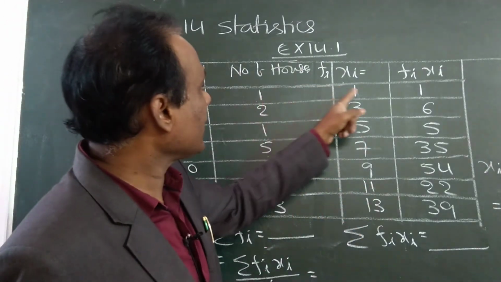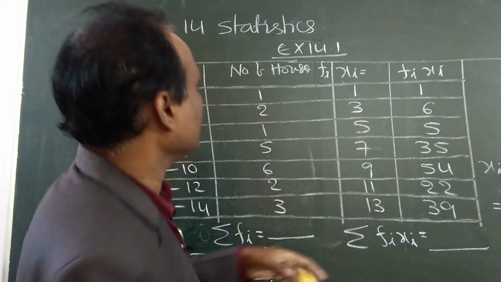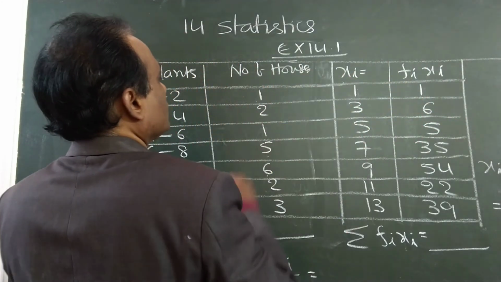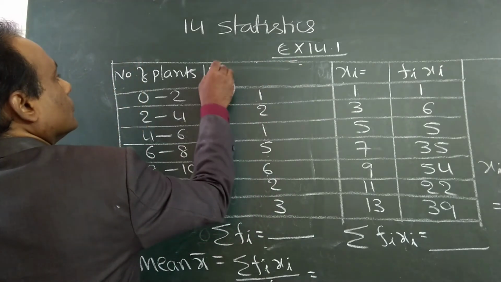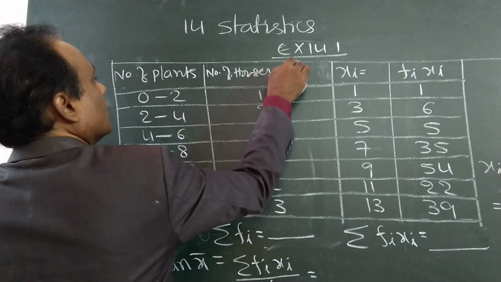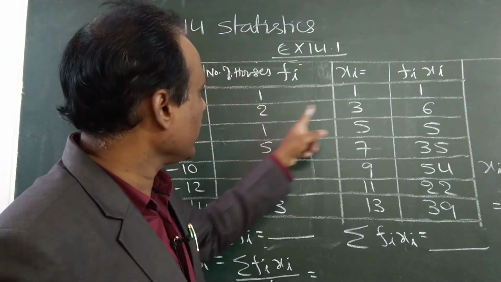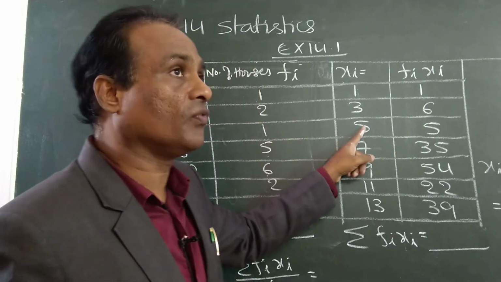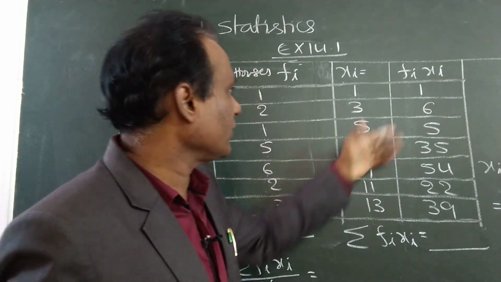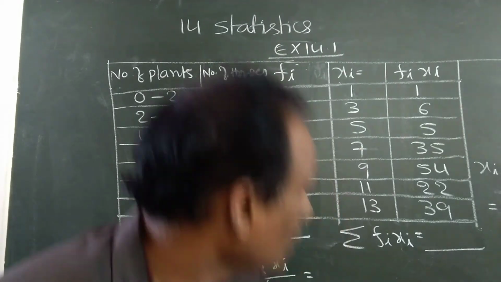So multiply these two, fi into xi. That is fi here, xi here. 1 into 1, 1. 2 into 3, 6. 1 into 5, 5. 5 into 7, 35, like this. So add this. What is the answer?